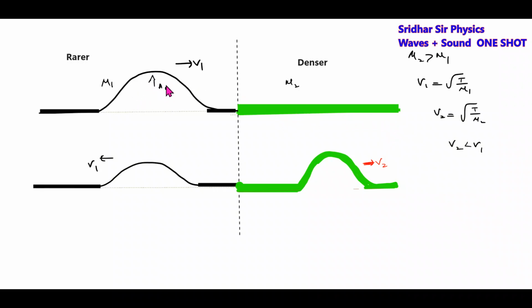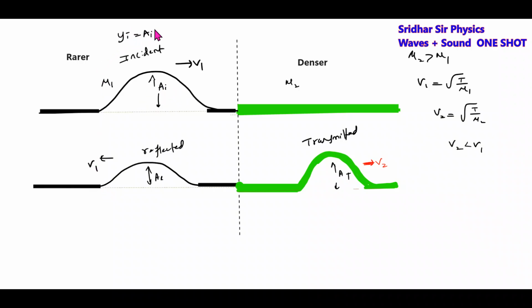Here is the amplitude of the incident pulse, with the same formulas. Here is the amplitude of the reflected pulse, and this is the transmitted pulse, and this is the incident pulse. Then what is the equation for the incident pulse?